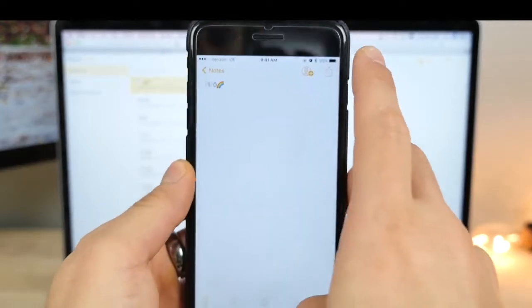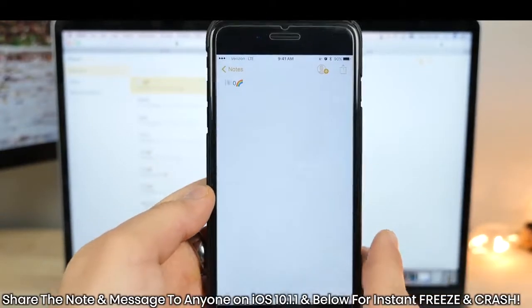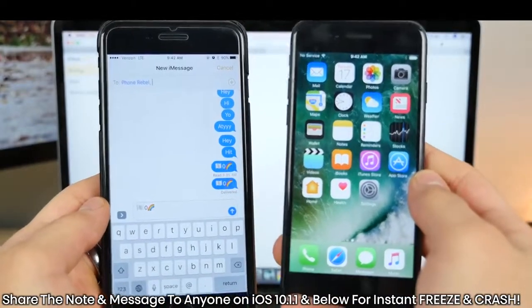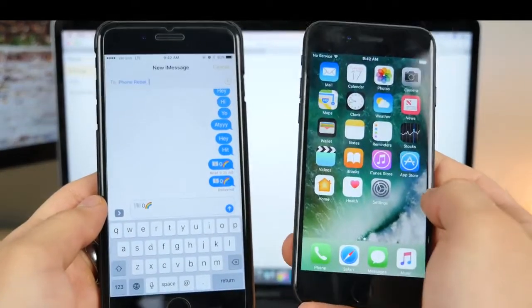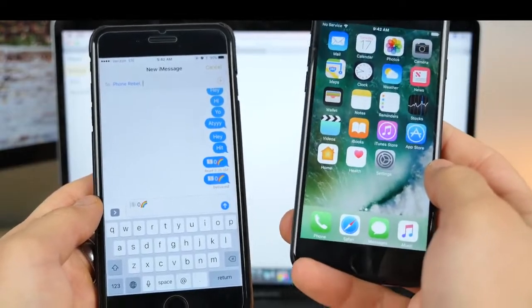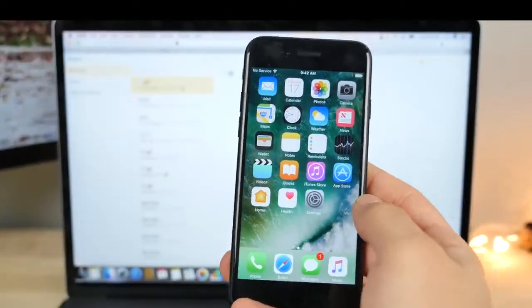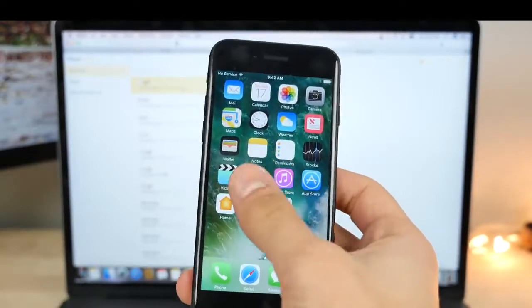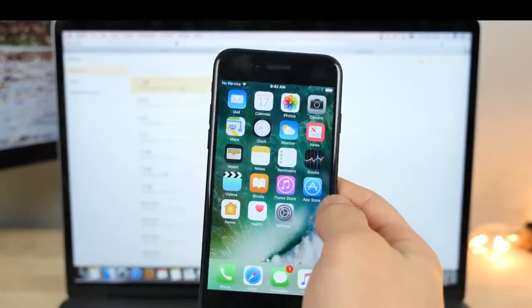All right, so from in here, basically go ahead and message and select a target. Now again, this won't work on everybody just because you do have to be on 10.1.1 for it to work. But if you are on 10.1.1, it's much easier to do. You just send this text and this guy's phone is immediately frozen. So there is the first method. It's a little tedious. You have to have a computer to do it.